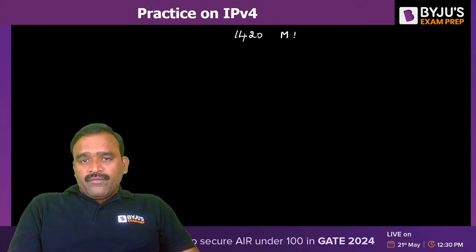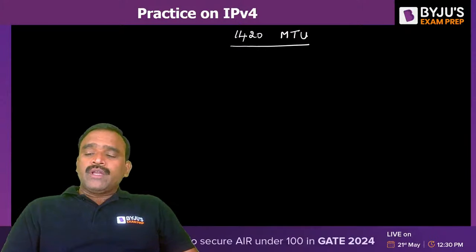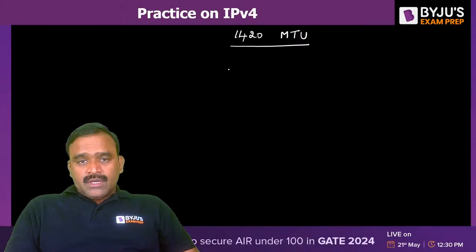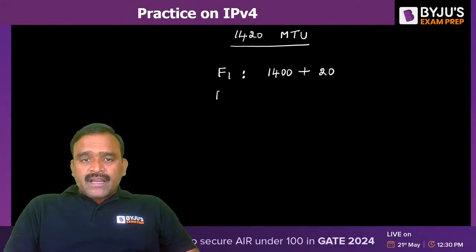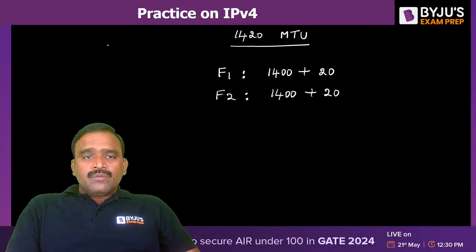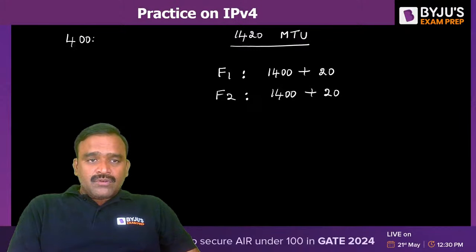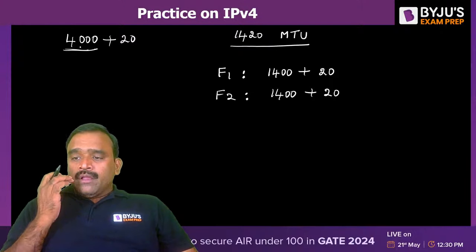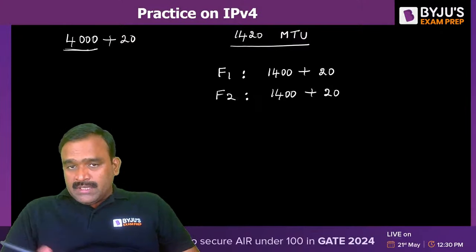So what do you mean by 1420? 1420 is the total value we can transfer including the header. So in the first fragment, we can transfer 1400 bytes of payload and 20 bytes of header. In the second fragment also, we can have 1400 bytes of payload and 20 bytes header. So what is the total original datagram size? 4000 bytes plus 20 bytes. So we are dividing this payload actually. Hope you are understanding. If you have any doubt, please ask me.